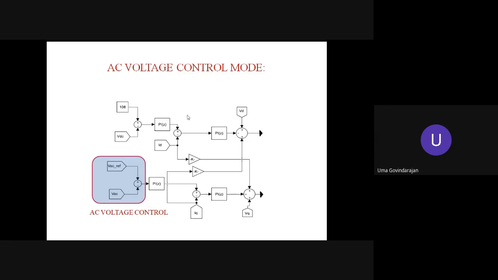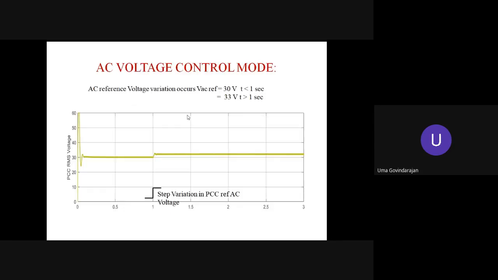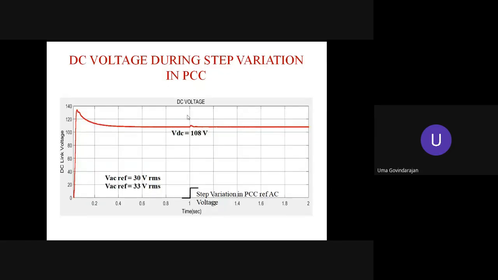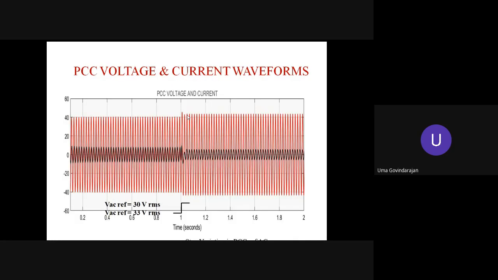So this is a simple schematic illustrating the AC voltage control mode. A step change in AC reference is made for t less than 1 second, and in both cases it follows the reference voltage. Without DC voltage regulation, none of this is possible, and it is also shown here. Next, the PCC voltage and current waveforms.